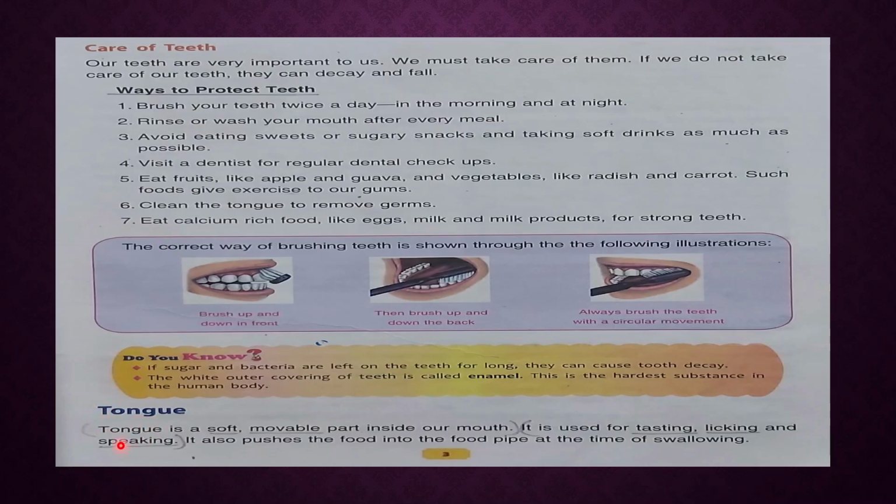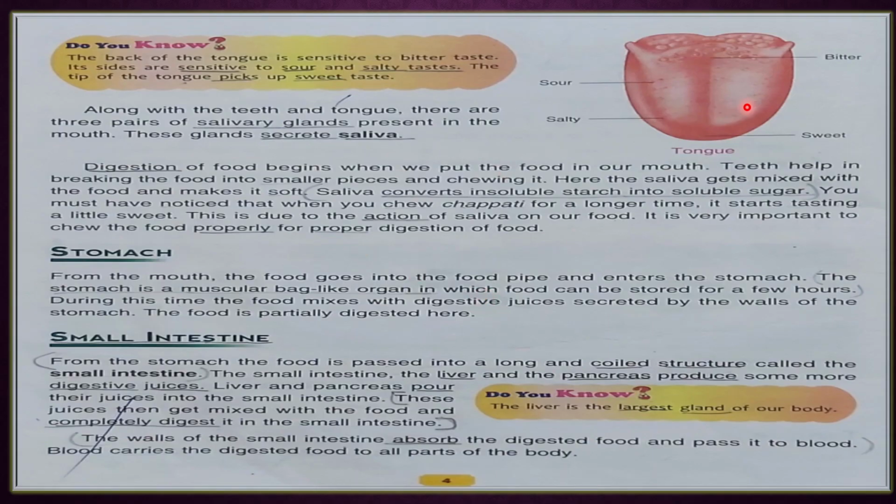Now tongue. Tongue is a soft movable part inside our mouth. Mark all these sentences. It is used for tasting, licking and speaking. Okay, and it helps while pushing the food. ये काम करती है tongue. Now next page about the tongue.